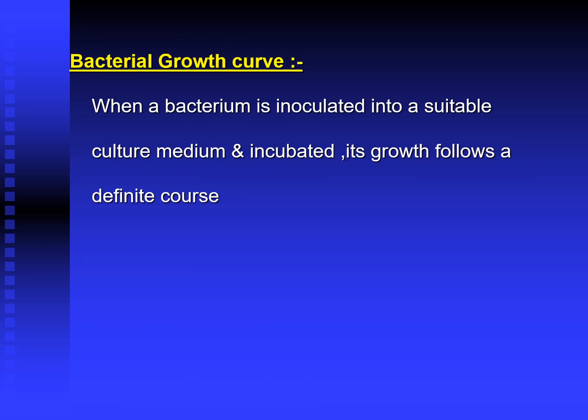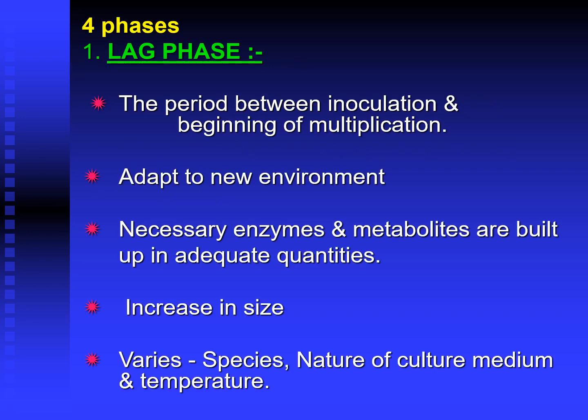Growth curve. Coming to the definition of bacterial growth curve, when a bacterium is inoculated into a suitable culture medium and incubated, its growth follows a definite course. Four phases are present: lag phase, log phase, stationary phase and phase of decline. The period between inoculation and beginning of multiplication is called lag phase.